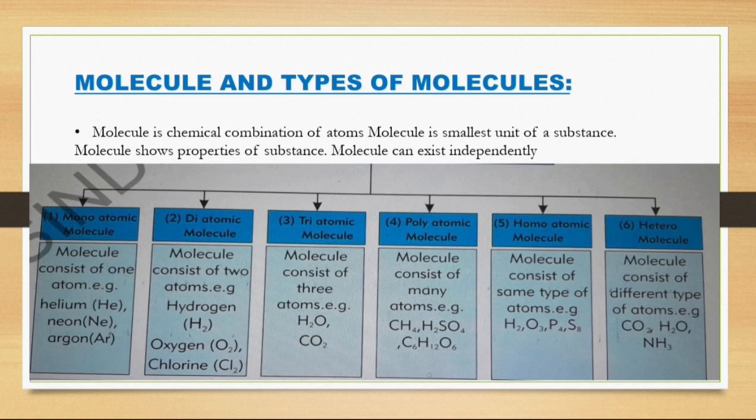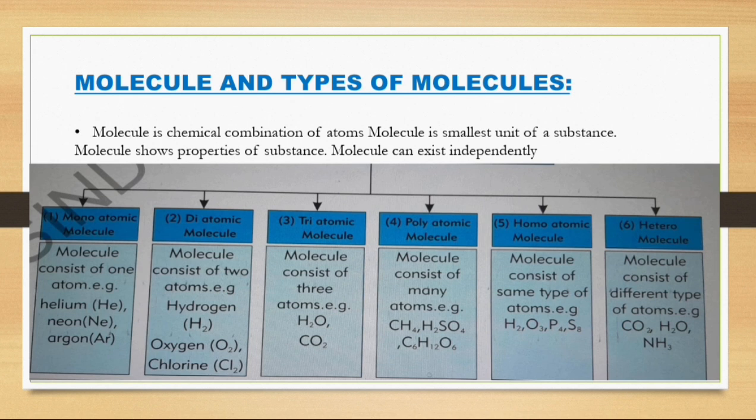First is monoatomic molecule. Mono means one, so the molecule consists of one atom. For example, helium, neon, or argon. Diatomic means 2 atoms, for example hydrogen, oxygen, and chlorine. Triatomic molecules have 3 atoms, for example H2O and CO2. Polyatomic molecules have many atoms, for example CH4 and C2H2O4.